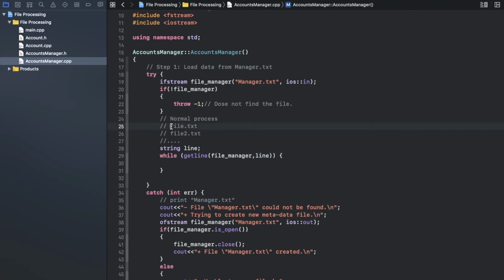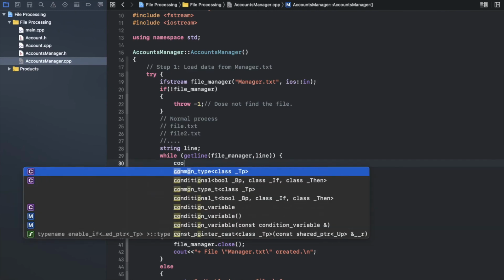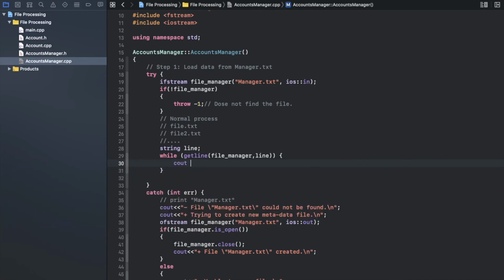So as I mentioned here, each line will represent the file name. So the file name is what? As we planned, it will hold the account ID. So I want to print a message to show the user that my program is loading the account.